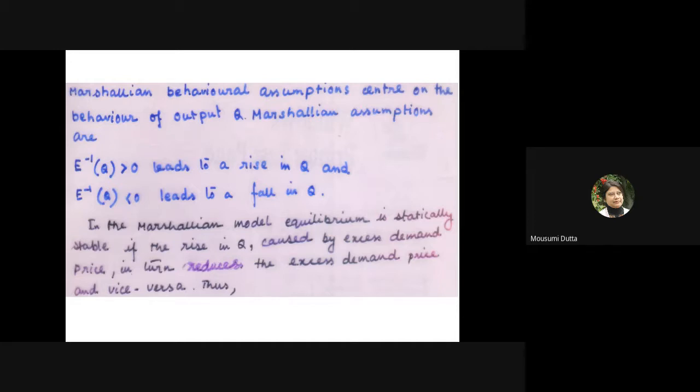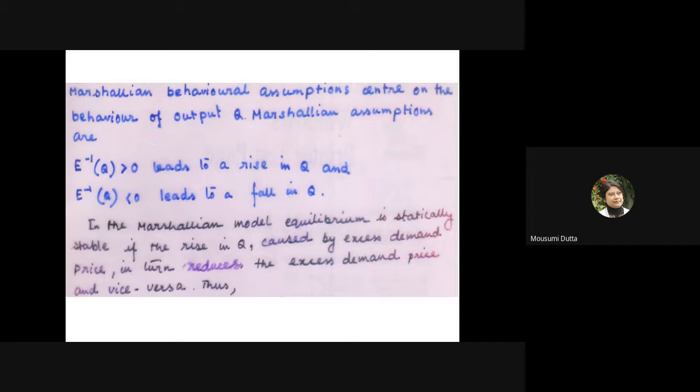In the Marshallian model, equilibrium is statically stable if the rise in Q caused by excess demand price in turn reduces the excess demand price and vice versa.